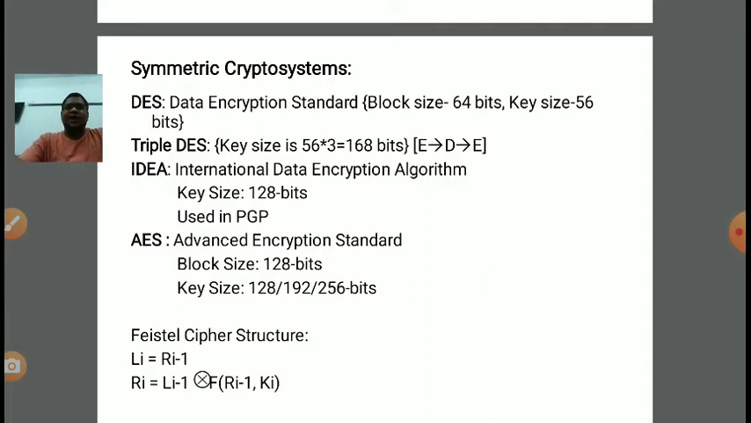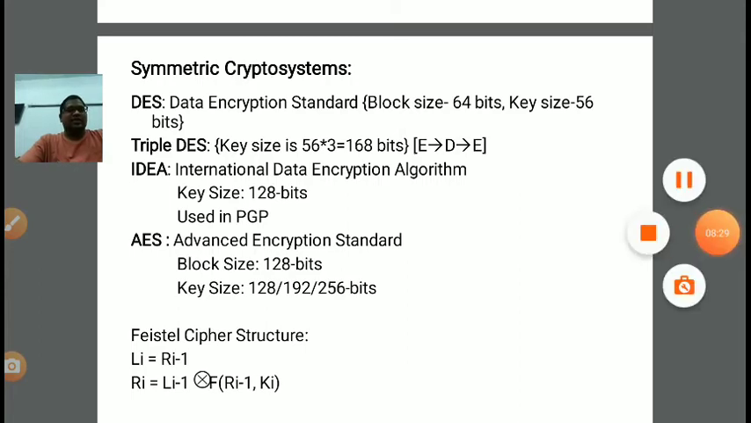Next, a very important part of the encryption algorithm is the key. Now in case of DES, the key size is 56 bits, right? So two things are very important: block size is 64 bits and key size is 56 bits, right?